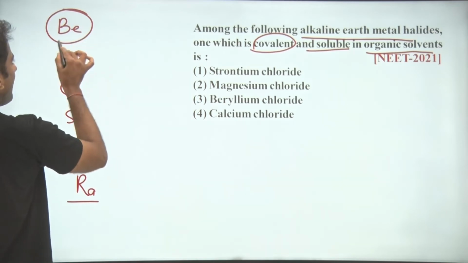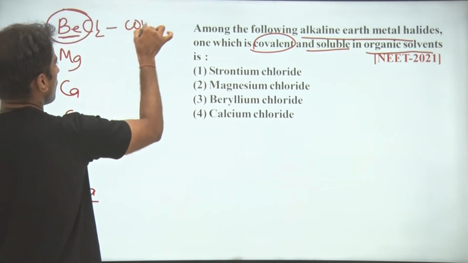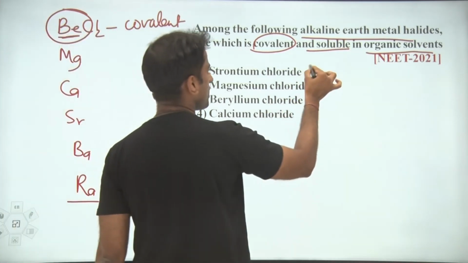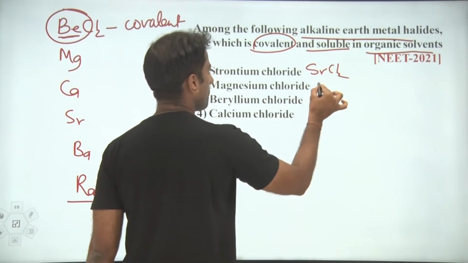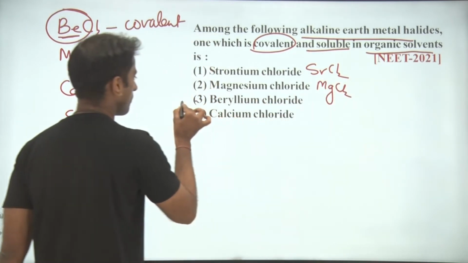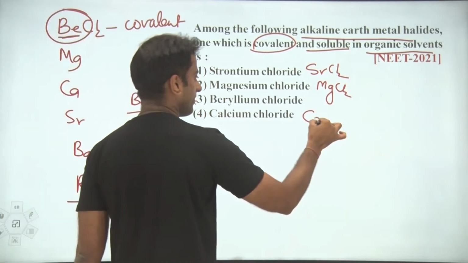As far as the halide of beryllium is concerned, for example BeCl2, this is covalent. Strontium chloride is ionic, magnesium chloride is ionic, beryllium chloride is going to be covalent, calcium chloride is ionic.